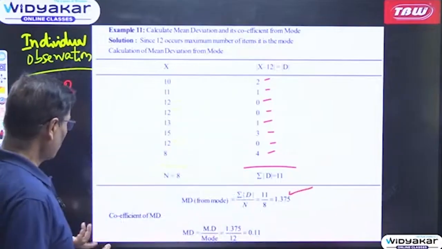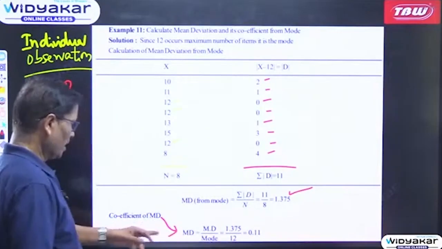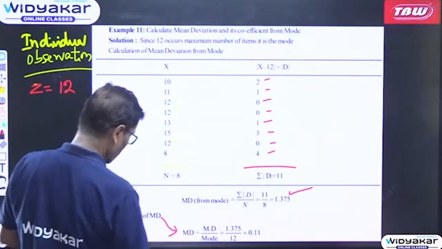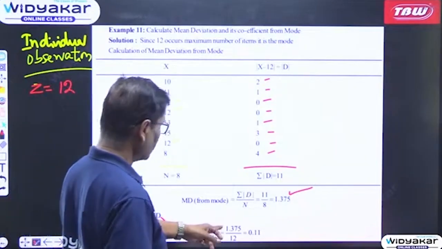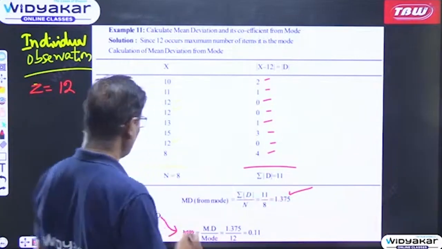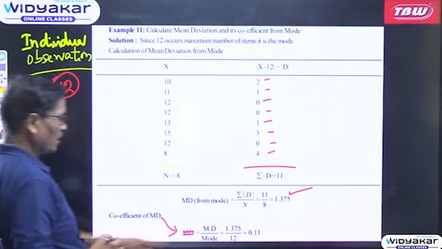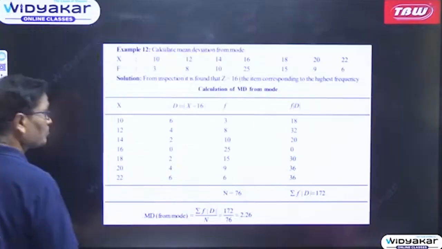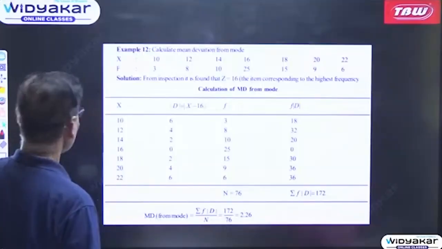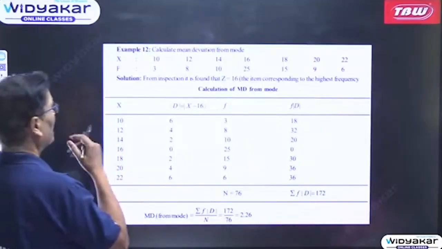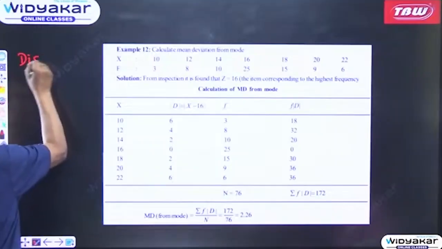Then if you are interested to find out the coefficient of mean deviation, that is equal to mean deviation divided by mode, that is 1.375 divided by 12. Mode is 12, so divided by 12. So in this way it gives you the answer. Okay. This is another example where we have got frequency. That means this is a discrete series.